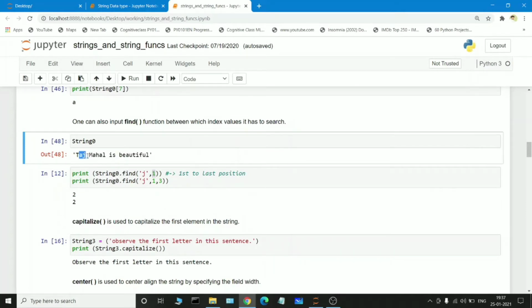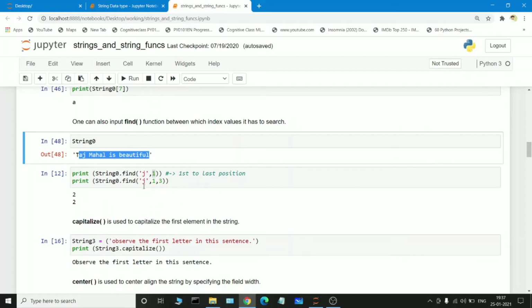So from A, it is going to check the entire string. It is not going to check from T, which is the 0th index position, but we are giving 1. From index position 1, it is going to check whether there is J or not. So J is at position 2, so automatically 2 will be printed.